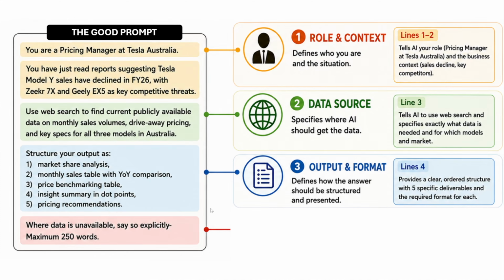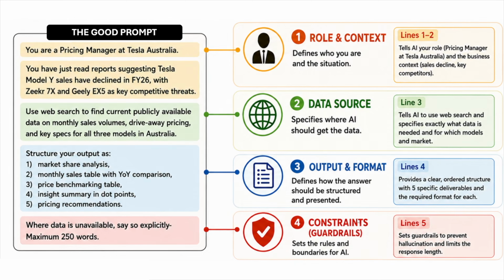This is really good. And lastly, it has the constraint. It says, where data is unavailable, say so explicitly, and maximum of 250 words. So you can see clear rules and boundaries have been provided for AI.